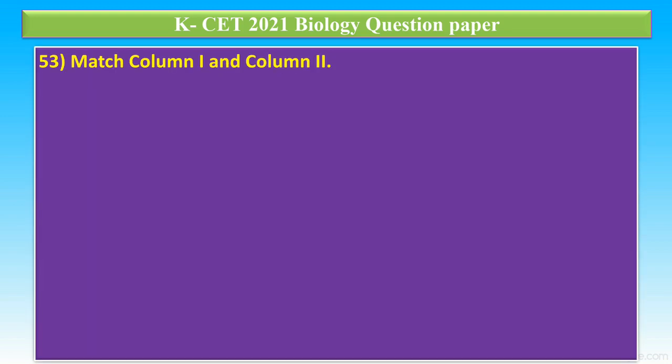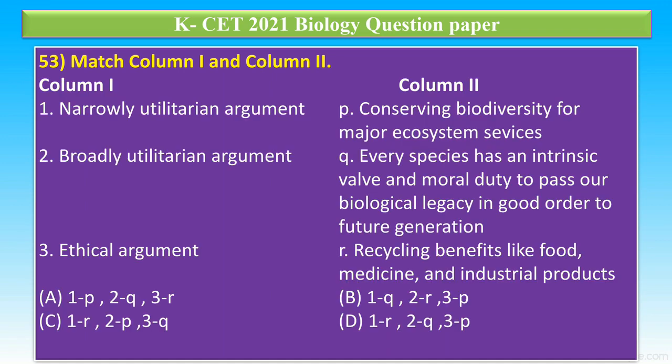Question number 53, column 1, column 2. Column 1: 1, narrowly utilitarian argument; 2, broadly utilitarian argument; and 3, ethical argument. Column 2: P, conserving biodiversity for major ecosystem services; Q, every species has an intrinsic value and a moral duty to pass over the biological legacy in good order to future generations; R, benefits like food, medicine and industrial products. In this, the correct matching is option C, 1R, 2P and 3Q.